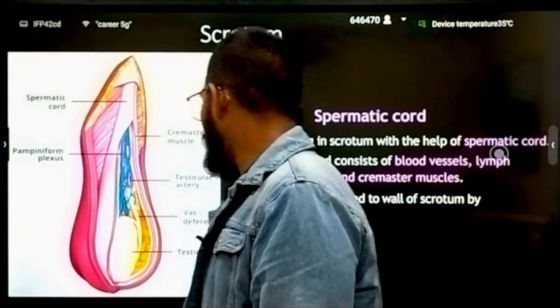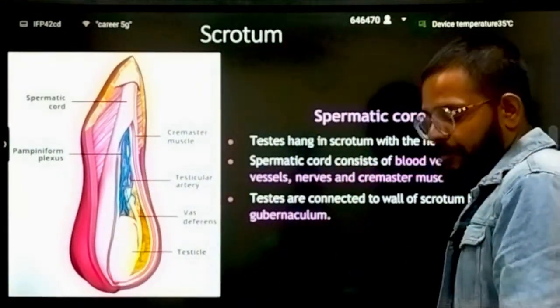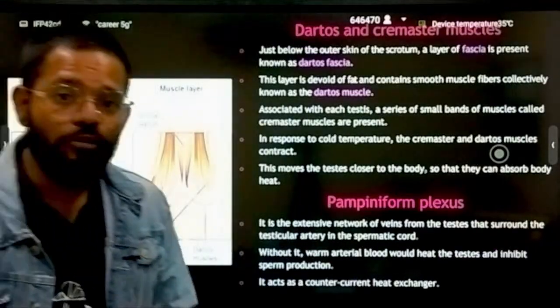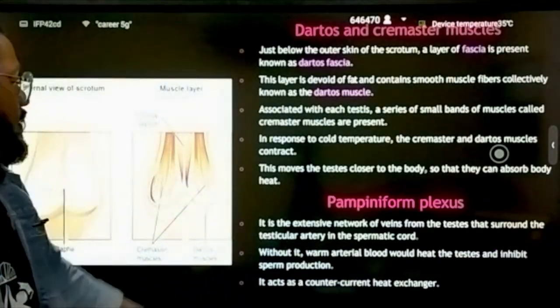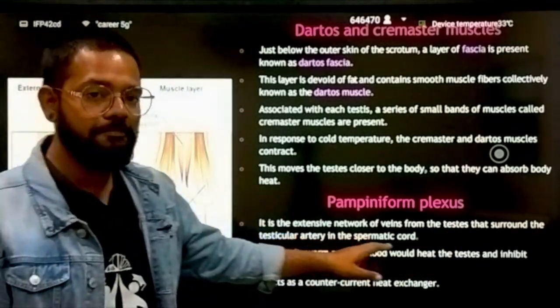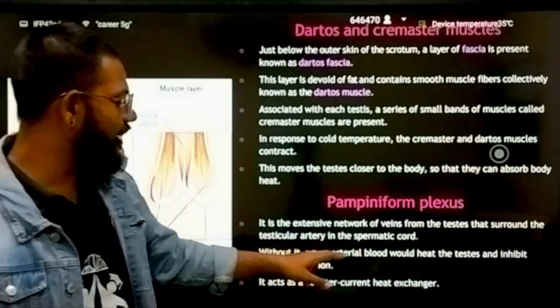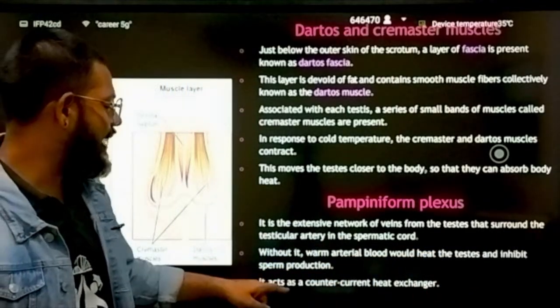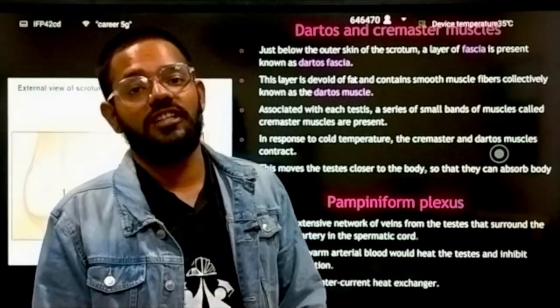It surrounds the spermatic cord, is part of the spermatic cord, and gives thermoregulation to your testes. It is the extensive network of veins from the testes that surround the testicular artery in the spermatic cord. Without it, warm arterial blood would heat the testes and inhibit sperm production. It acts as a counter current heat exchanger.